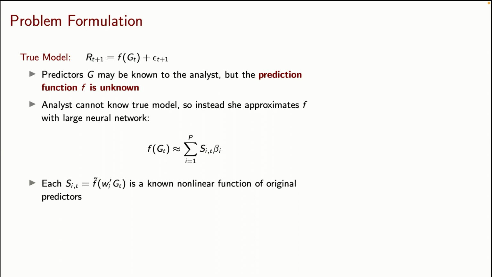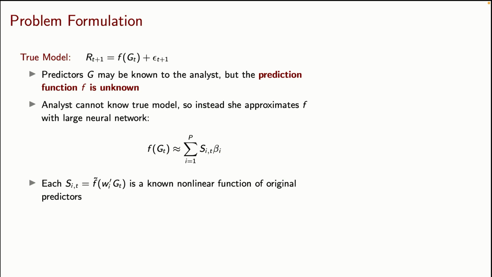And the way a neural network works, it's just a basis expansion. It's just like doing a Taylor approximation to f, but instead of doing polynomials, we're going to use different bases. So what the neural network really does is it takes these G's and it transforms them into what we can call engineered features or engineered predictors.